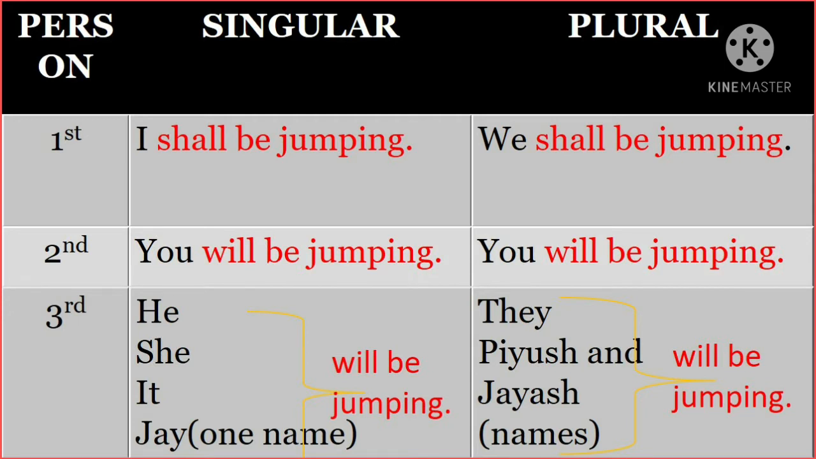Second person singular number, you will be jumping. Second person plural number, you will be jumping. Now coming to the third person singular number, he will be jumping, she will be jumping, it will be jumping, Jay, that is only one name, will be jumping. Now the third person plural number, they will be jumping, and Piyush and Jayash will be jumping. So we have seen where we use will be and where we use shall be.